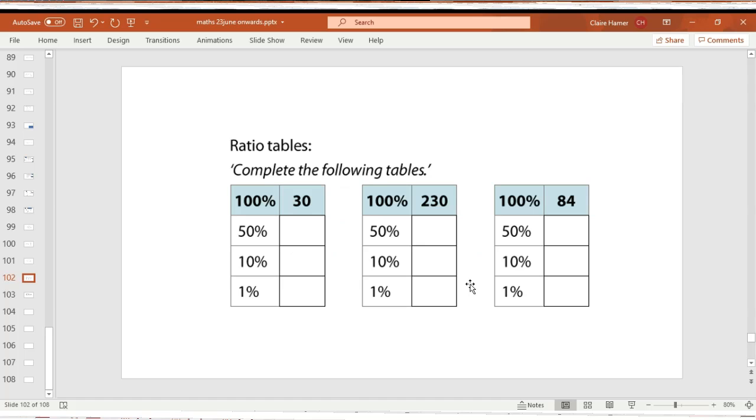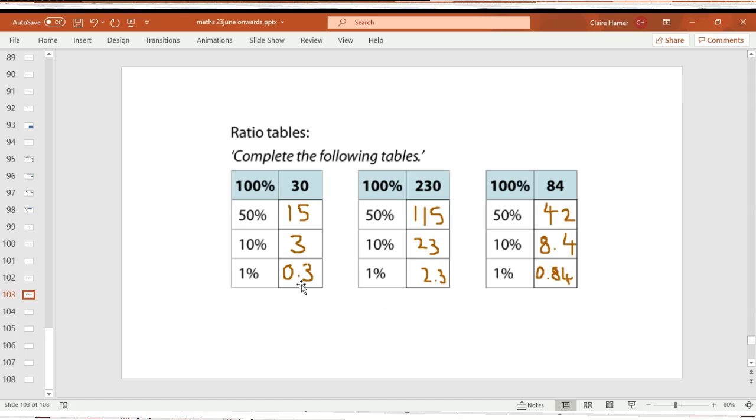Right, use your skills. Final task for today. Same techniques. Complete the ratio tables for 30, 230 and 84. Complete the tables, off you go. Now I'm going to reveal the answer so you can mark your own work.